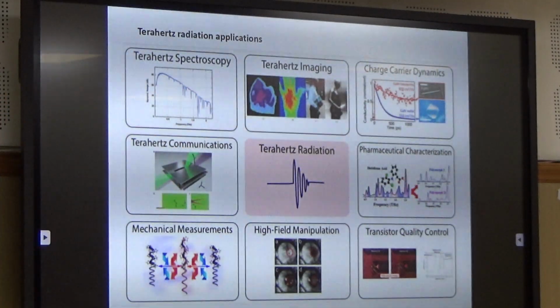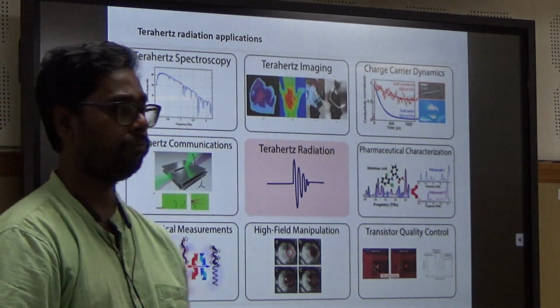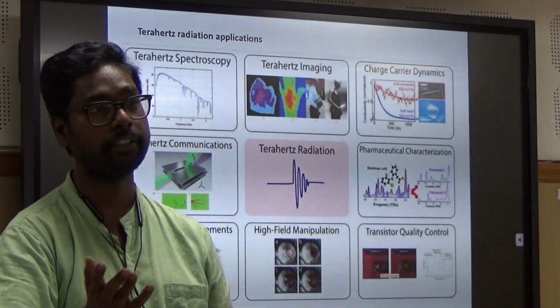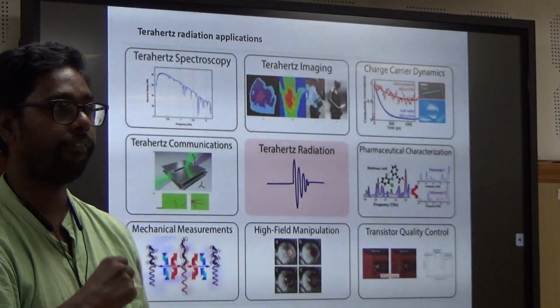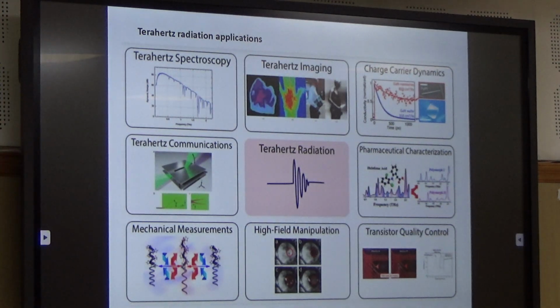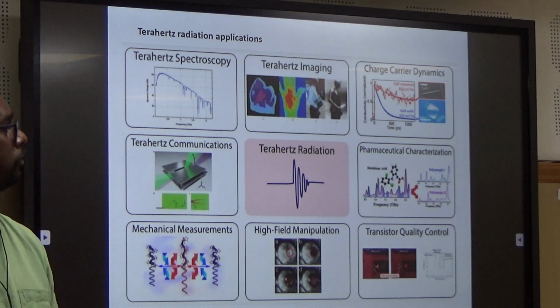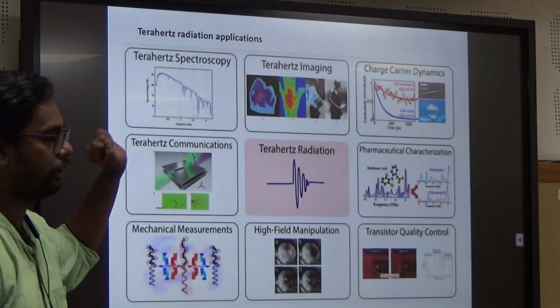Let's say now we are in the silicon age, semiconductor. And now they have also come across graphene devices. They are also predicting that graphene is a feasible material for futuristic applications. Likewise, there are a lot of materials which are synthesized, which can have potential applications in futuristic devices, that can be monitored with the terahertz radiation.